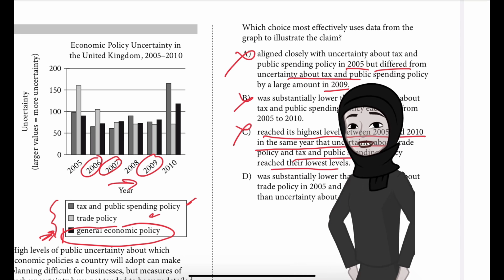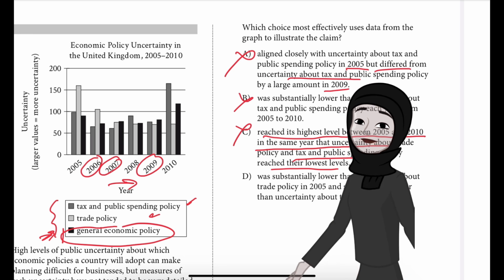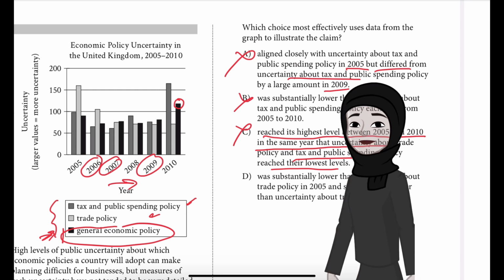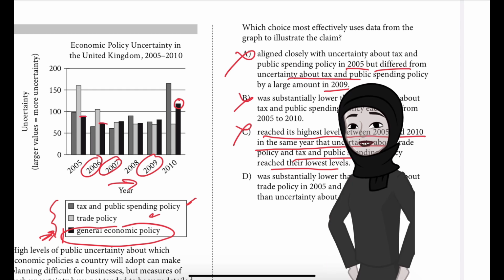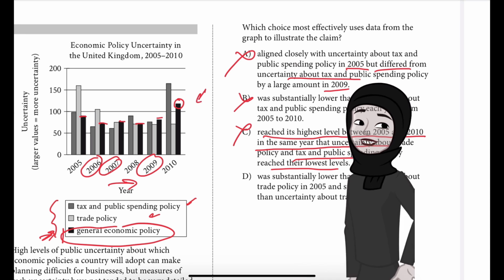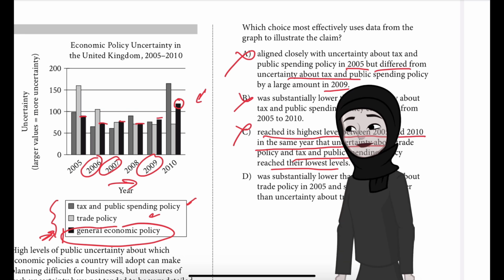C is incorrect because the graph shows that the general economic policy uncertainty reached its highest level in 2010. This is the highest we can see. Everywhere else it is lower than that. It is definitely lower than what it reached in 2010.